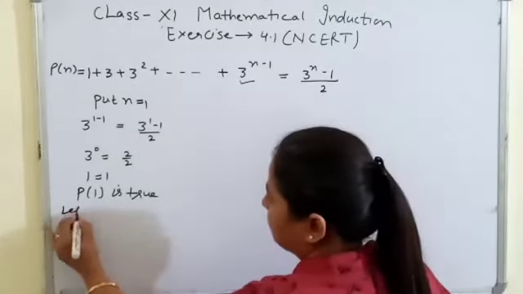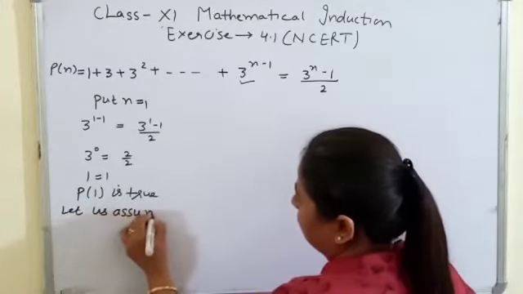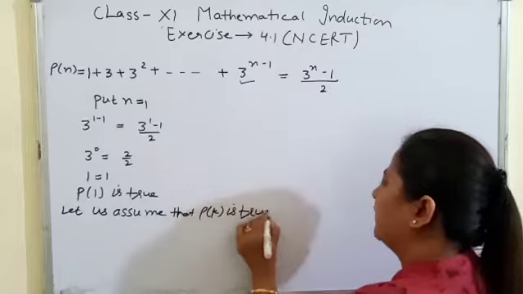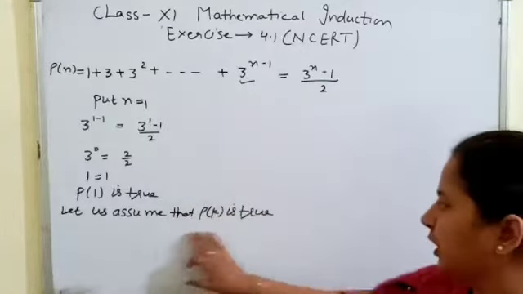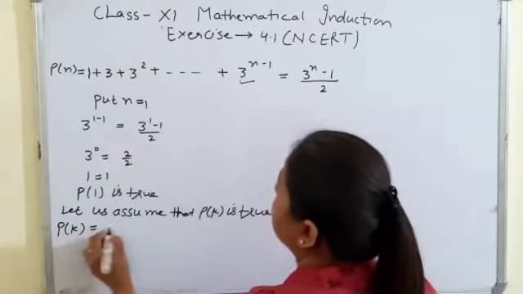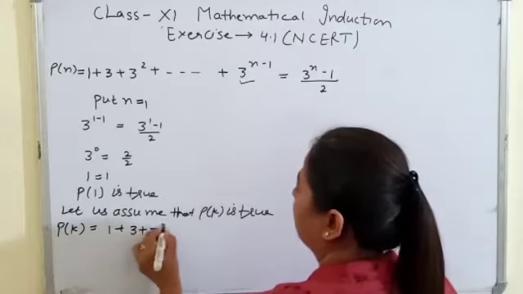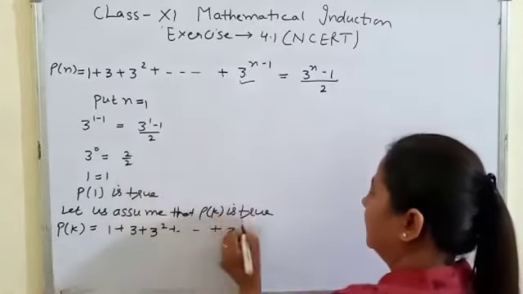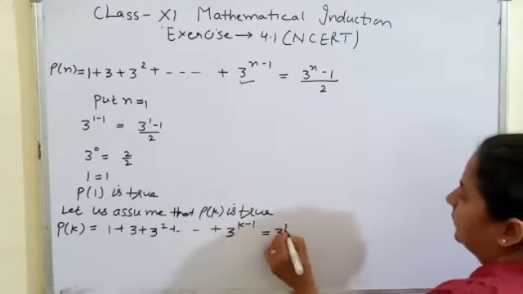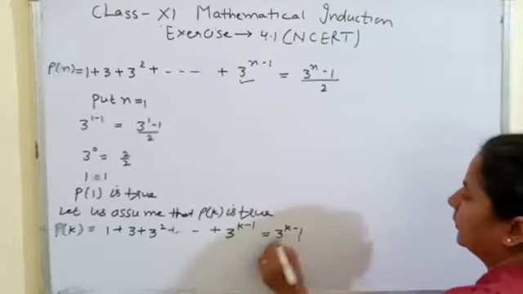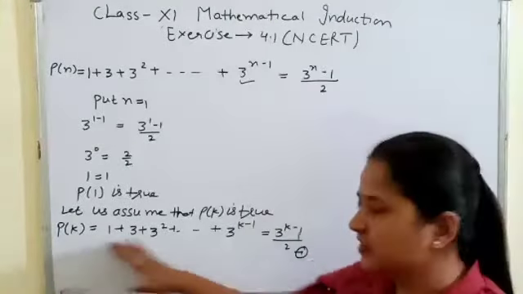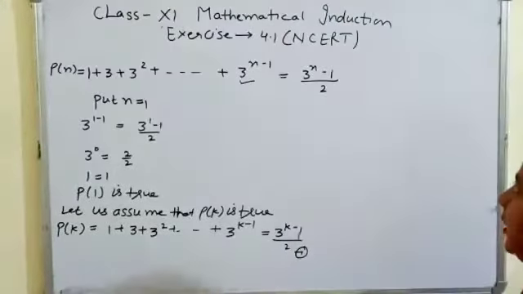Second step is, let us assume that Pk is true. Now we will assume the given statement for k. So substitute n equal to k. This is 1 plus 3 plus 3 square up to so on, 3 power k minus 1, at the place of n we substitute k. And on the right side, 3 power k minus 1 upon 2. Give it the naming 1. Now we shall prove that this statement is also true for k plus 1. Let's see how.